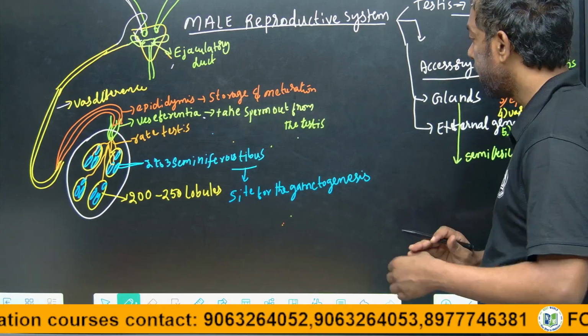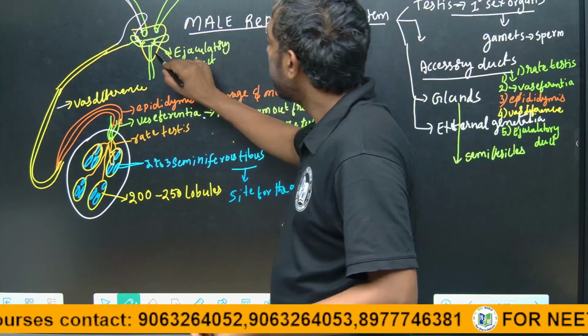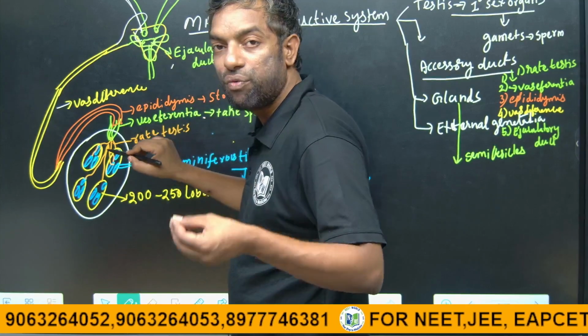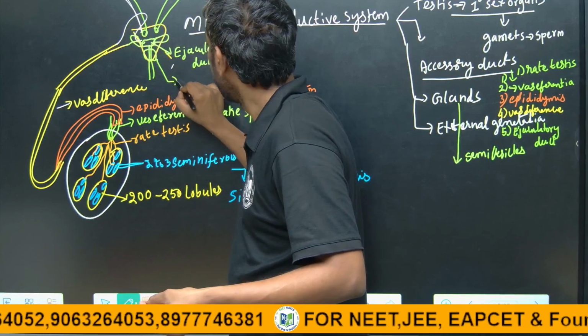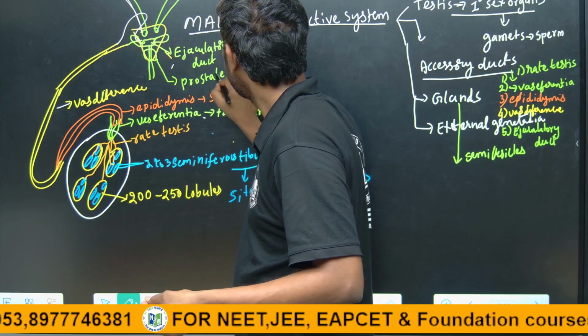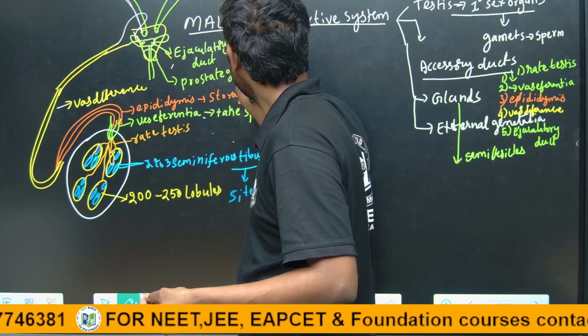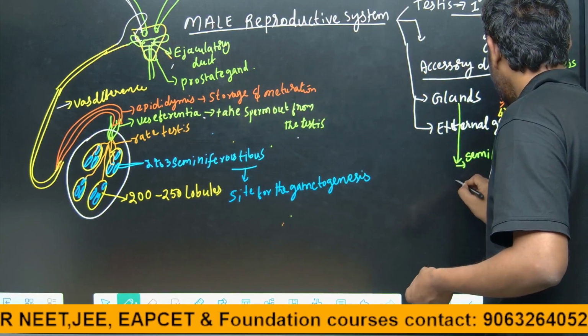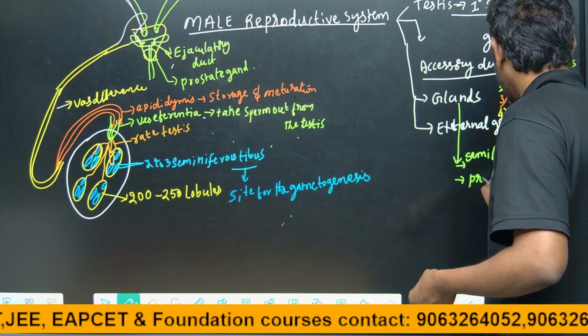Below the ejaculatory duct there is another gland, which we call the prostate gland. Seminal vesicle and prostate gland.